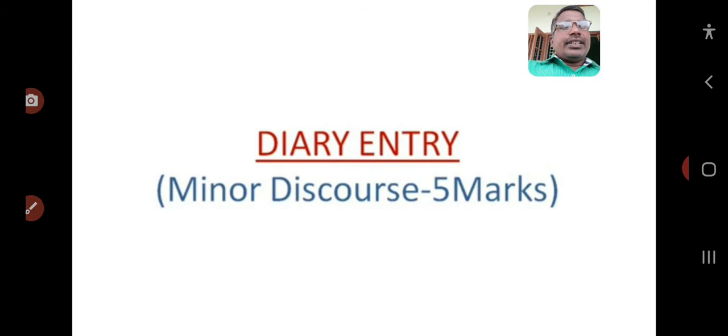Discourse writing, that is, minor discourse, diary entry. How to write a diary? Here, diary entry will be given for 5 marks. This is minor discourse. So, how to write a diary and what to be written in the diary? When do we write a diary? These details should be explained in this session. So here diary entry, this is minor discourse for 5 marks.